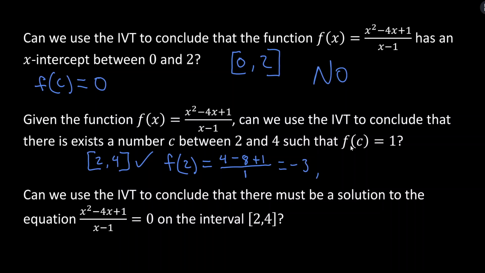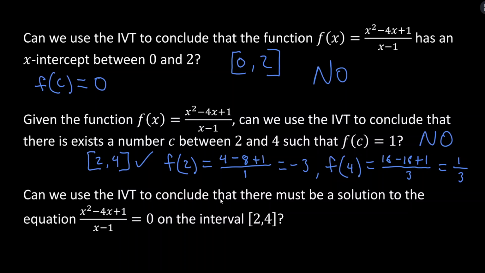That's f of 2. And now I want to figure out f of 4. What is f of 4? 4 squared is 16, minus 4 times 4, which is 16, plus 1. So that numerator is going to equal 1. And then 4 minus 1 is 3. So f of 4 equals 1/3. Is 1 between negative 3 and 1/3? It is not. So we cannot conclude that there exists a number c between 2 and 4 such that f of c equals 1. No, we can't conclude. Again, that doesn't mean that there isn't, just means we can't conclude whether or not there is using the IVT.